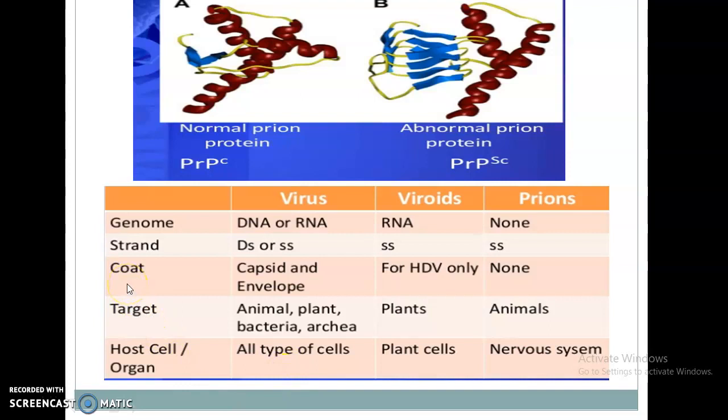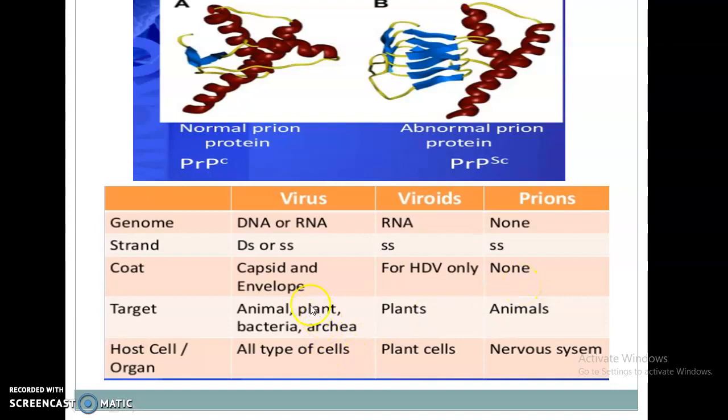Next one is the coat or envelope. In case of viruses, the coat is made up of capsid and envelope. In case of viroids, the coat is present for HDV only. HDV is the hepatitis D virus. And in case of prions, the coat is absent.